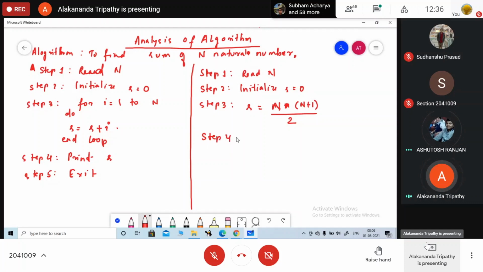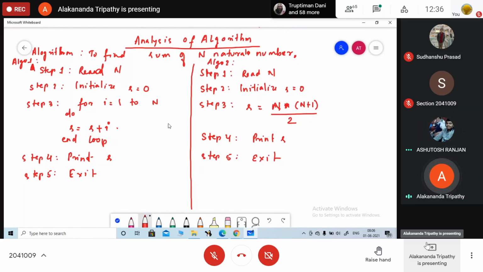Step 4, print the value of s. Step 5, exit. So this is my algorithm 1, and this one is my algorithm 2 for the same problem.